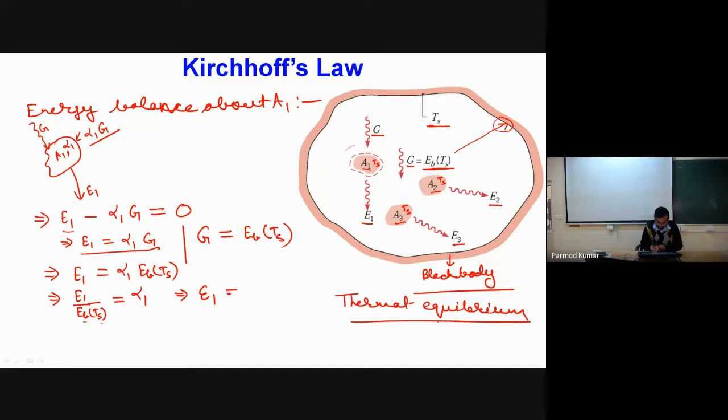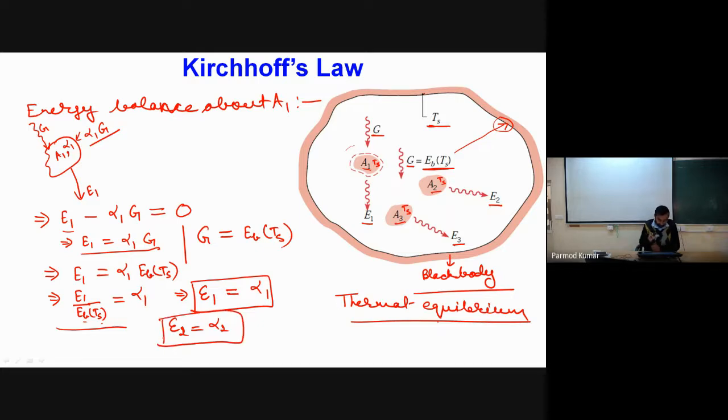So I can say from here epsilon 1 will be equal to alpha 1. This particular relationship is called Kirchhoff's law. The way I have done it for this one surface, similarly I can do for the other surfaces, and I will be finding this ratio, and ultimately I can say that epsilon 2 equals alpha 2, similarly epsilon 3 equals alpha 3, etc.